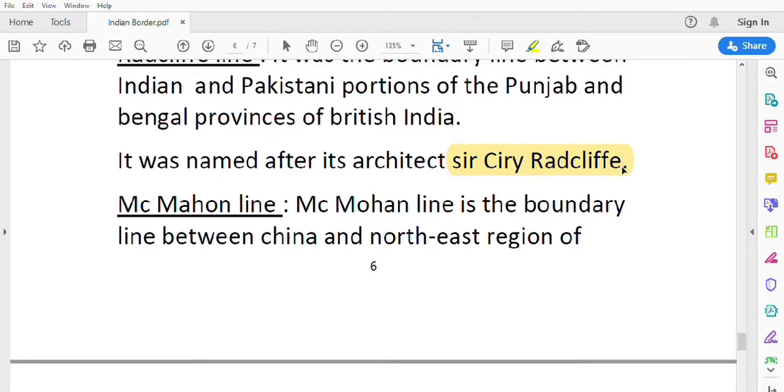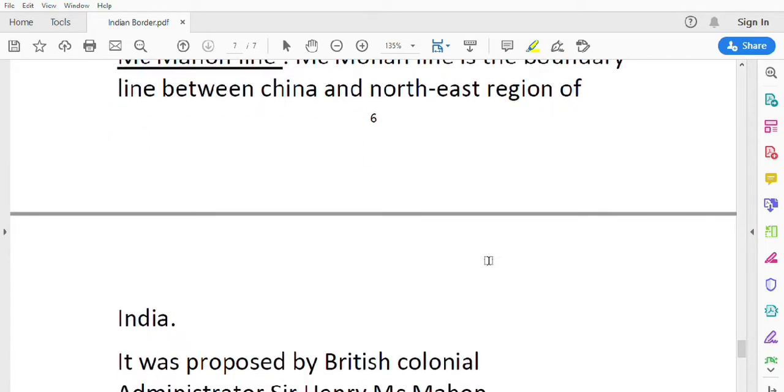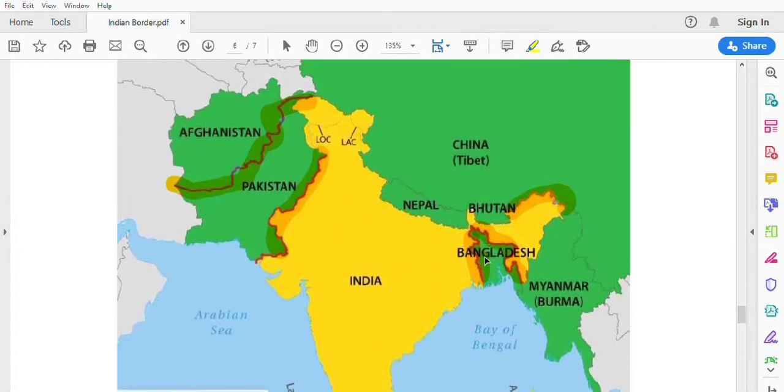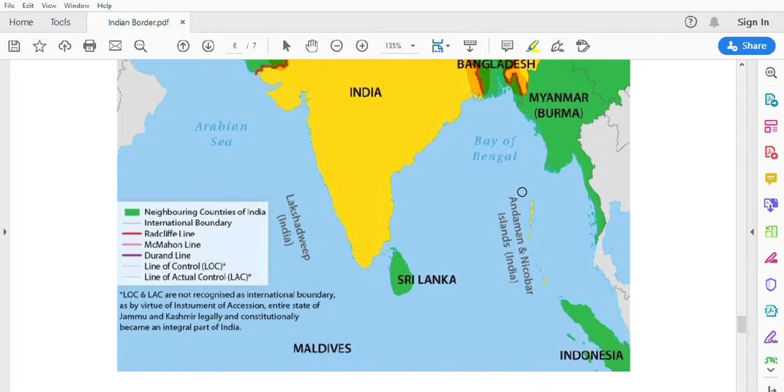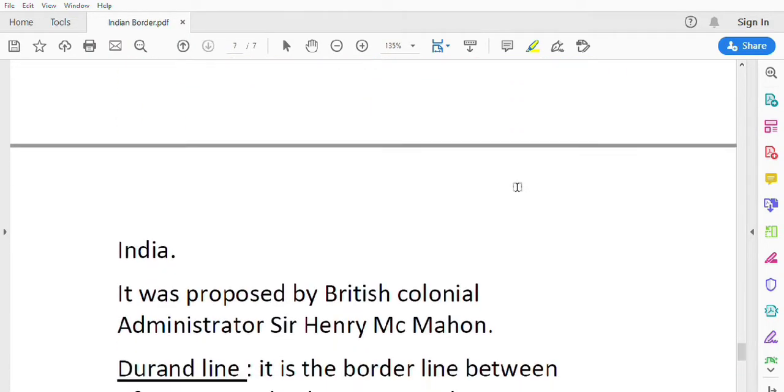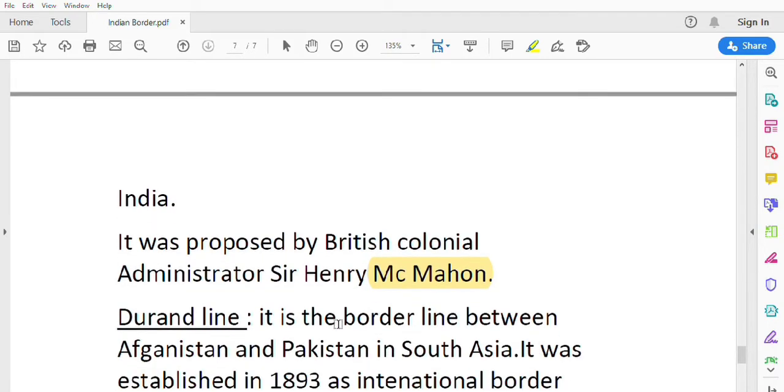Next one is the McMahon line. The McMahon line is the boundary line between China and the northeast regions of India. As we go into the map, this is the McMahon line, the boundary line between the northeastern parts of India and China. It was proposed by Sir Henry McMahon, the British colonial administrator.